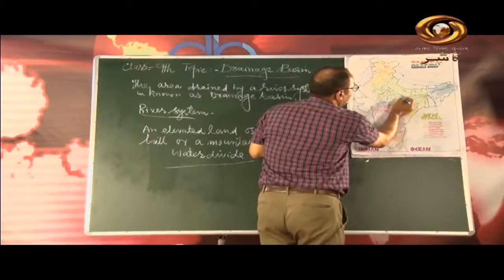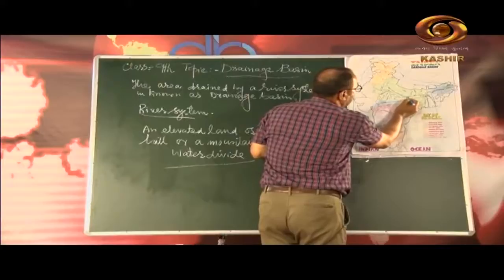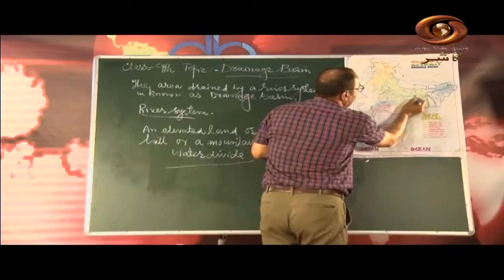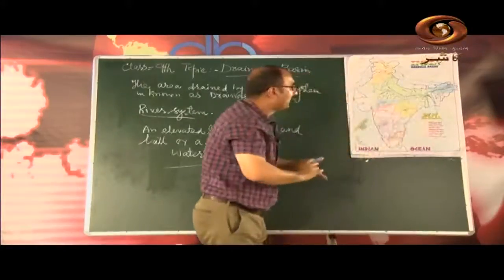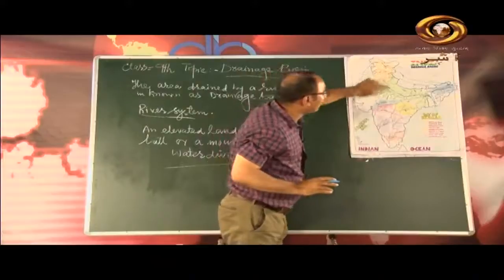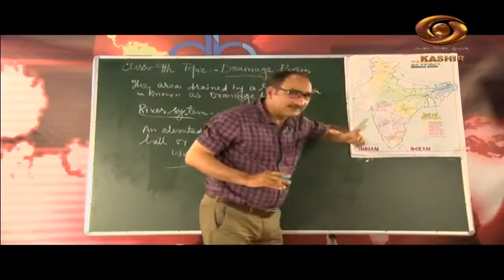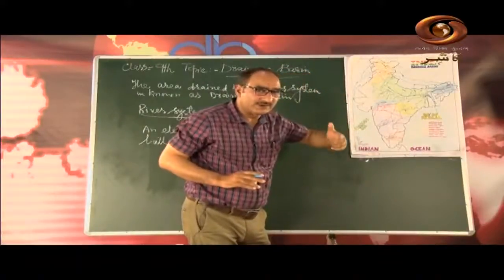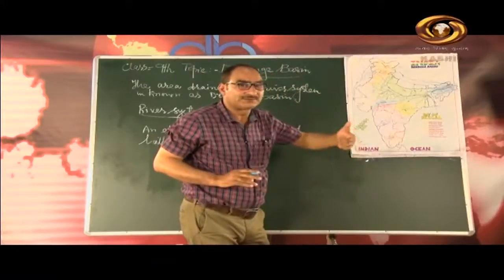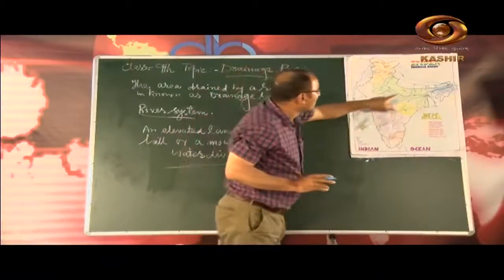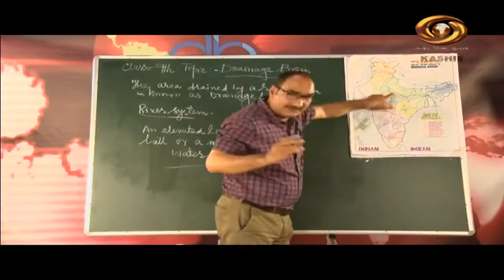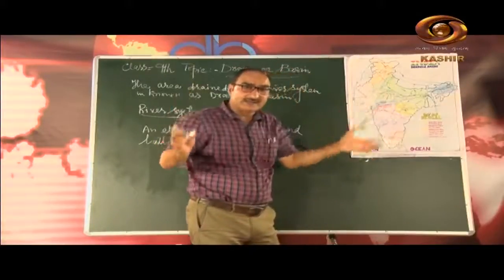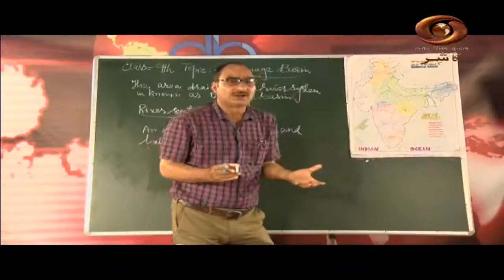this mighty river enters Bihar. First of all, I will tell you that the length of the river Ganga is 2,525 kilometers. This is the mighty river of India, and it is the sacred river of India as per the Hindu religion.